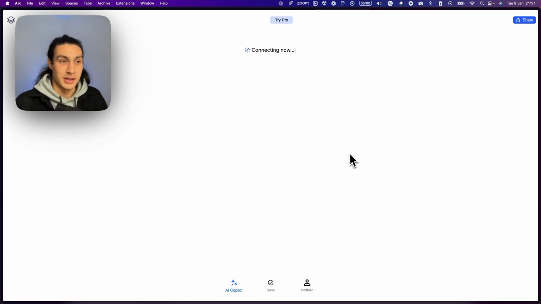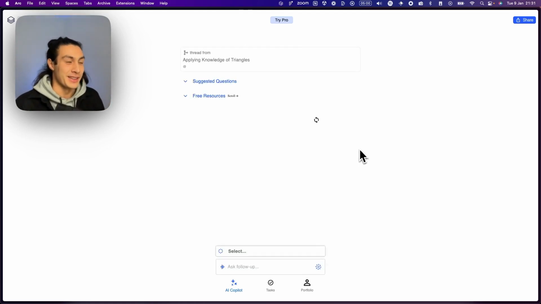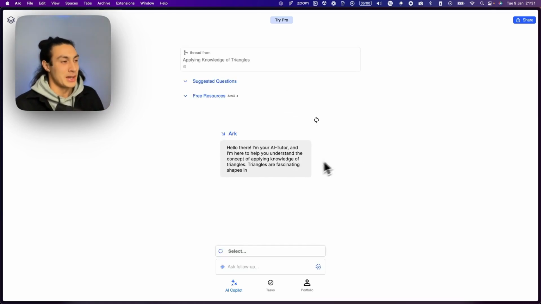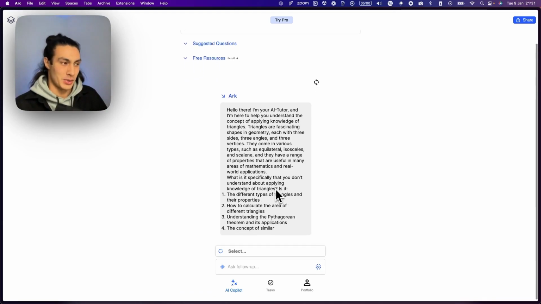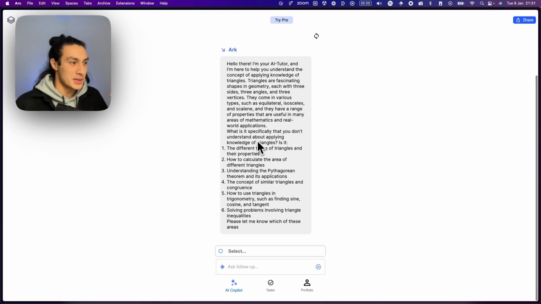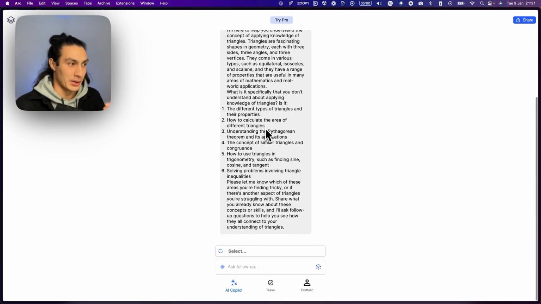Right now, I've just typed in the idea of triangles. Let's say the learner comes up to you and says, teacher, I don't understand triangles. And what we want to find out is what is it specifically that they don't understand about triangles? And so what ARK's doing here is basically saying, great, I'm excited to know that you want to learn more about triangles. What is it specifically that you don't understand about applying knowledge of triangles?